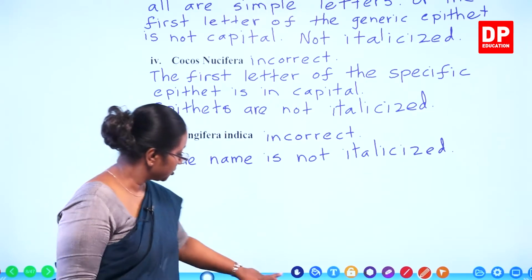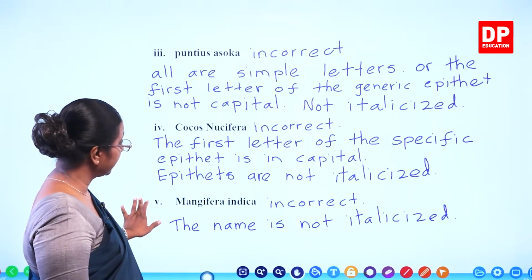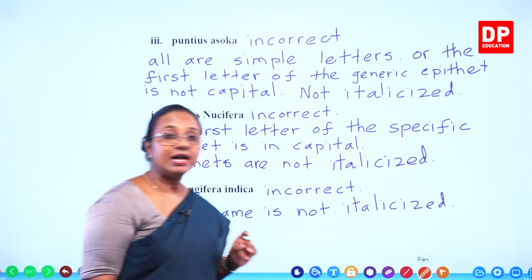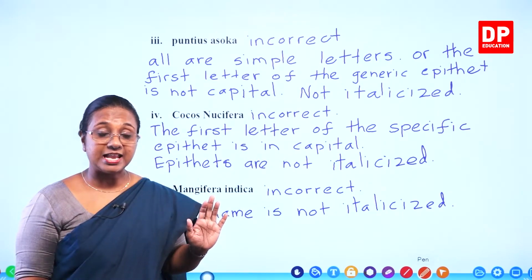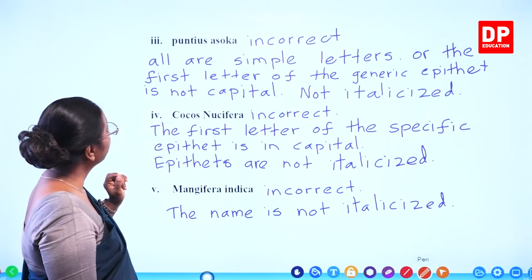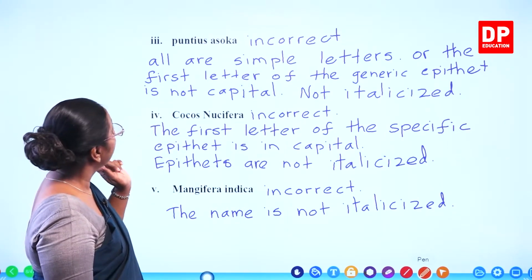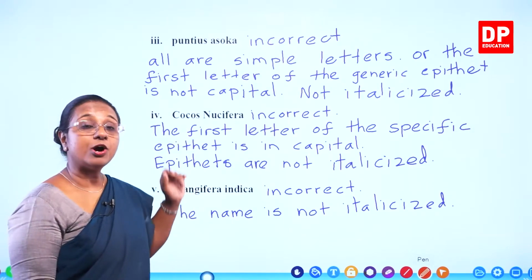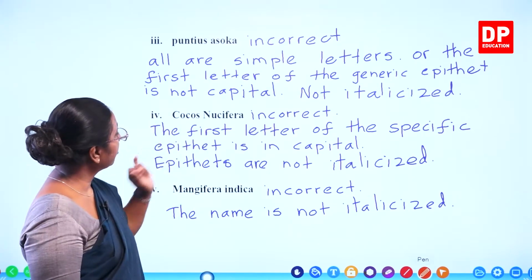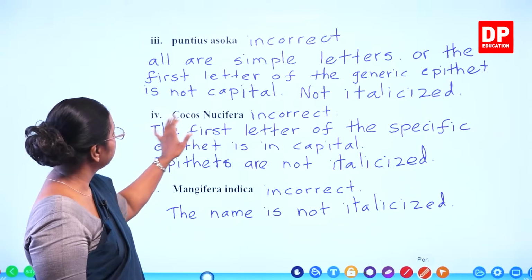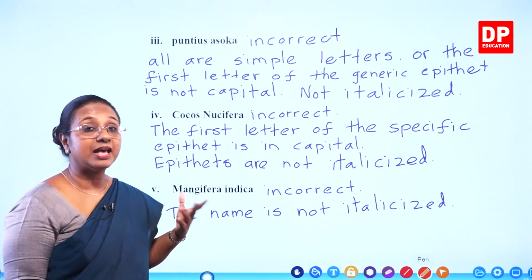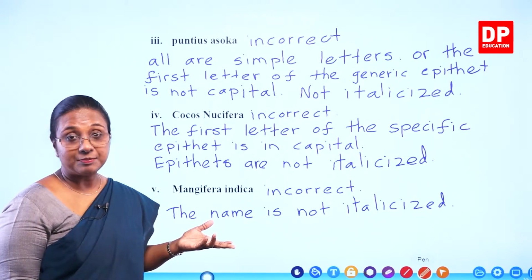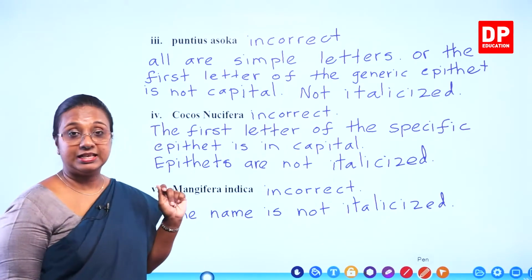So I am sure students, when you look at all these scientific names, you are able to identify whether the name has been written according to the standard or not. In the first one, all the letters are simple and not italicized. Whereas in Coccus nucifera, both the first letter of the generic epithet and the specific epithet have been printed in capital letters and also not italicized.